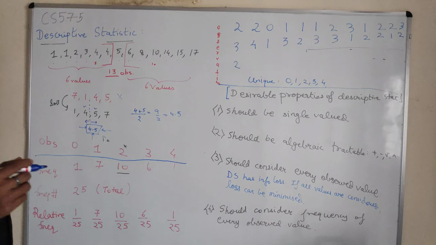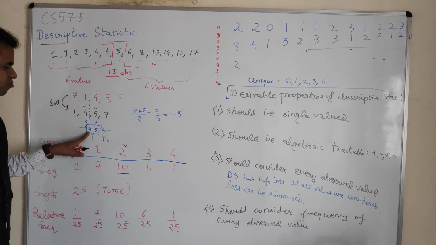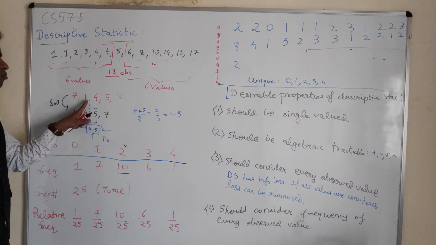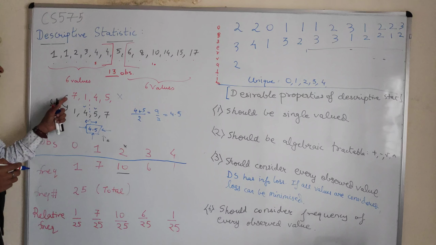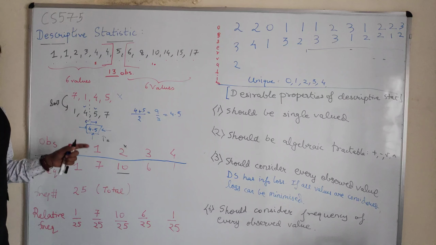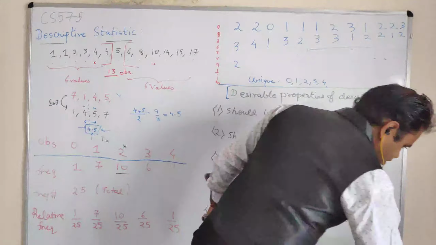May or may not be. Now how am I saying may or may not be? So this is the case of may not, right? Because 4.5 is the median and 4.5 is not a part of the original data set. If the number of elements in the data set is odd, surely the median will be a part of the data set. So that is not to be considered.